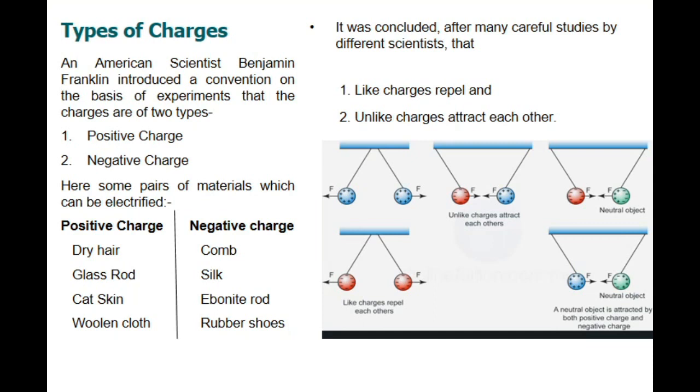But whenever there are two objects carrying two different kinds of charges, number one positive and number two negative, they will attract each other. And they will also respond to the neutral object, as you can see in the diagram given here.